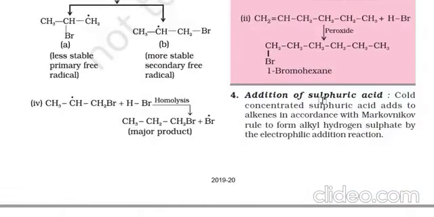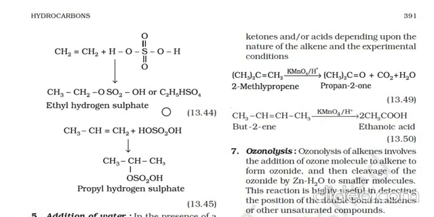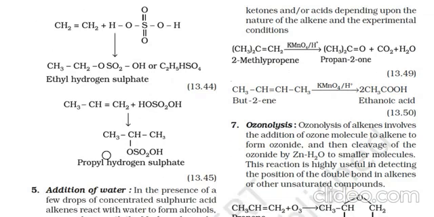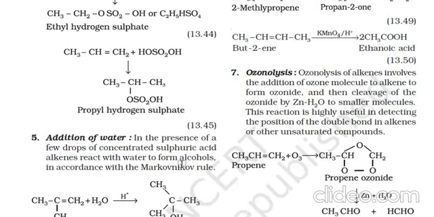Next is the addition of sulfuric acid. Cold concentrated sulfuric acid adds to alkene in accordance with the Markovnikov rule to form alkyl hydrogen sulfate by electrophilic addition reaction. Here CH2 double bond CH2 plus H2SO4, this reaction will take place and CH3CH2OSO2OH, or C2H5HSO4, ethyl hydrogen sulfate is formed here. Further, CH3CH double bond CH2 when reacted with H2SO4 gives propyl hydrogen sulfate.